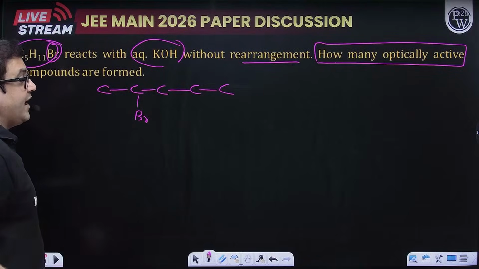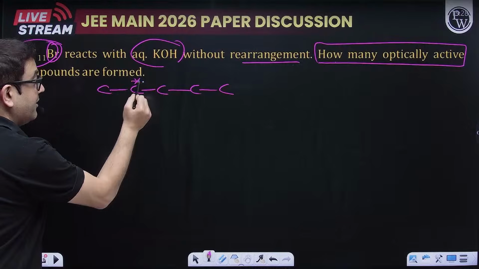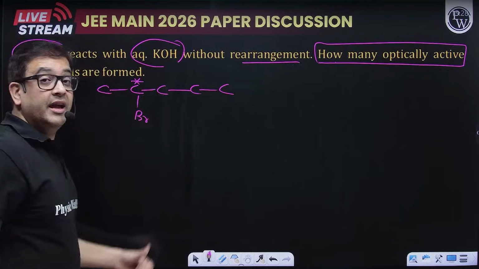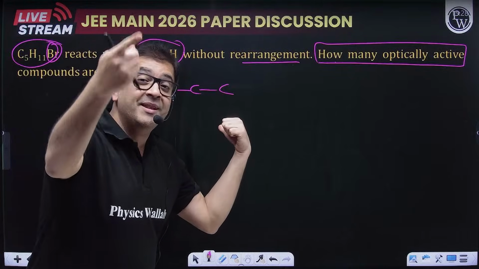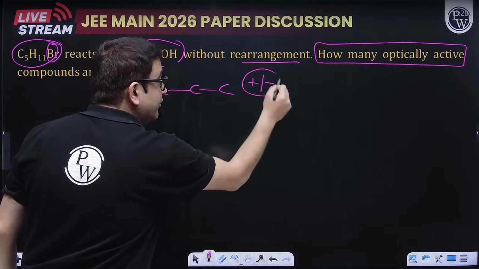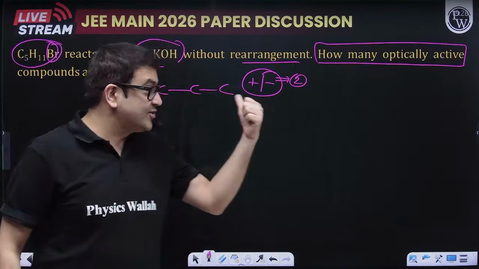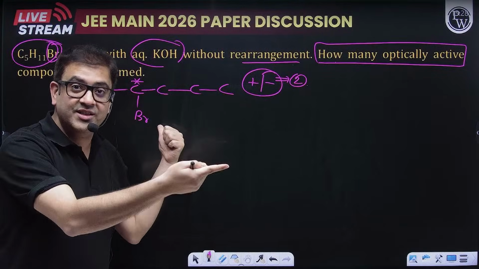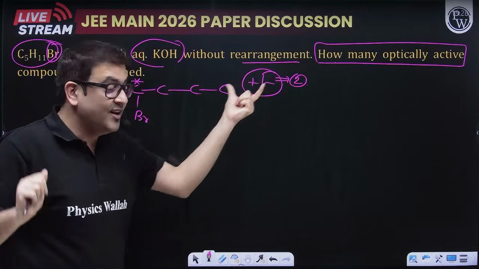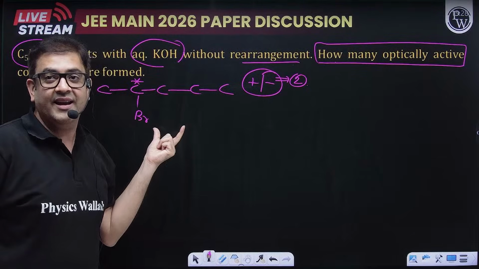But yes, if I have bromine over here, this will be replaced by OH, and then this carbon can become chiral, because one is methyl, one is OH, and the other is a different group. So this is one of the products, but what will be the number of products? Because this is chiral, one will be dextrorotatory and one will be levorotatory. So how many optically active products do you have? 2. Obviously this Br will be replaced by OH, but the question is telling us to think without rearrangement. So we replace Br with OH anyway, and then also this carbon will remain chiral.